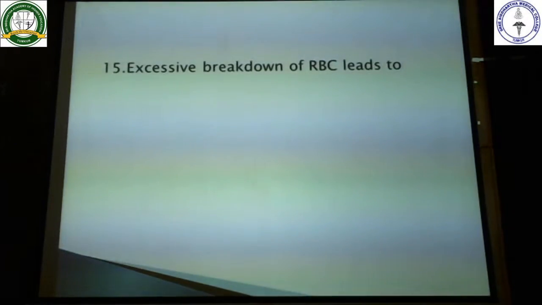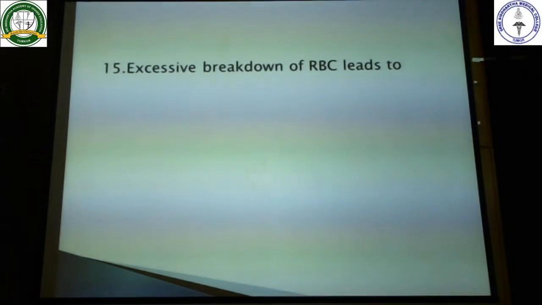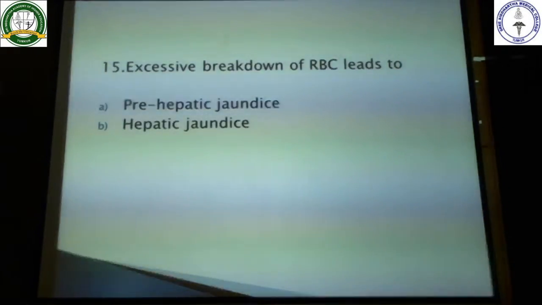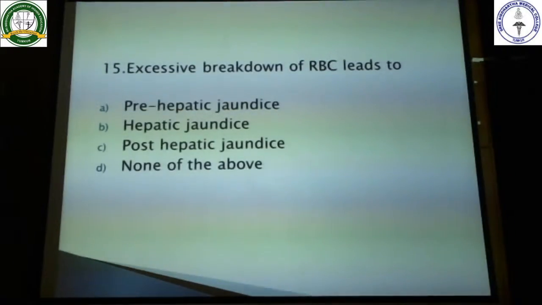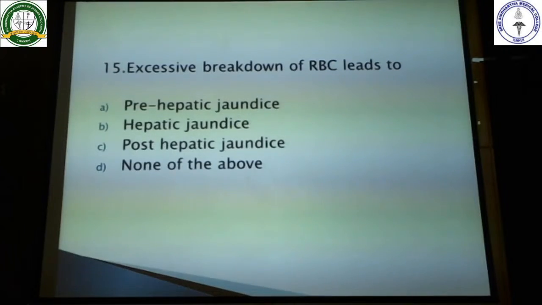Next, coming to the 15th question. Excessive breakdown of RBCs leads to. It is a straightforward question. Without the options you can answer here. It causes prehepatic jaundice. The options are prehepatic, hepatic, posthepatic, and none of the above. So here blindly, easily you can select the option, that is prehepatic jaundice.